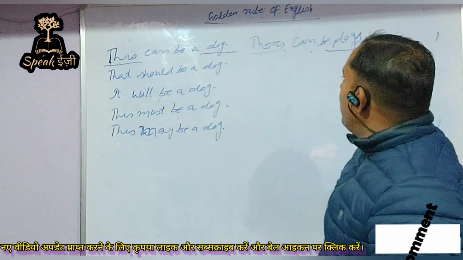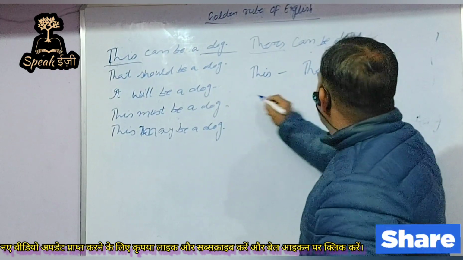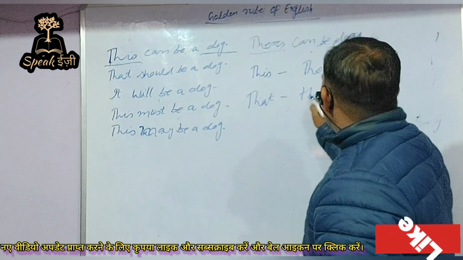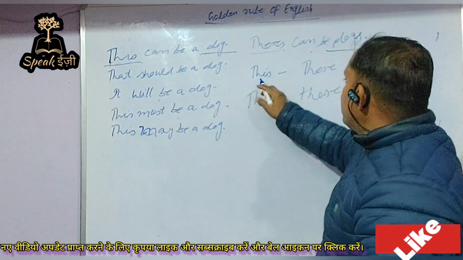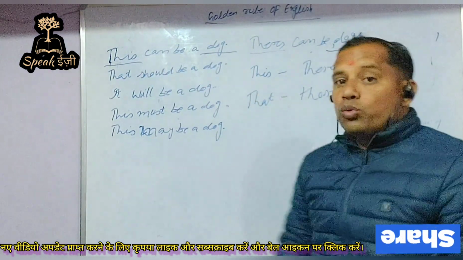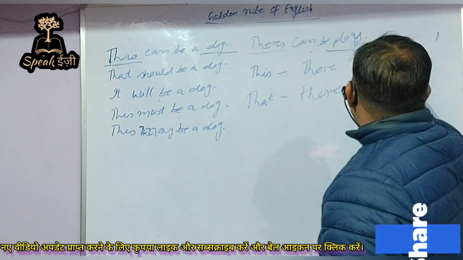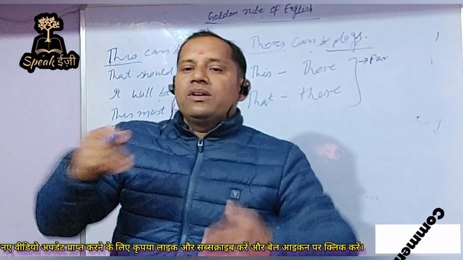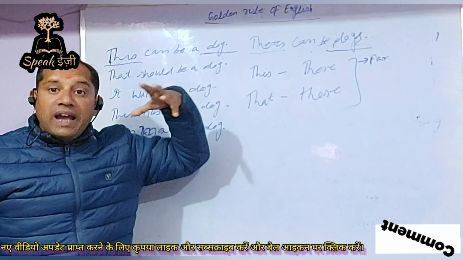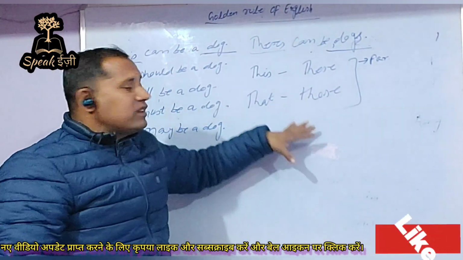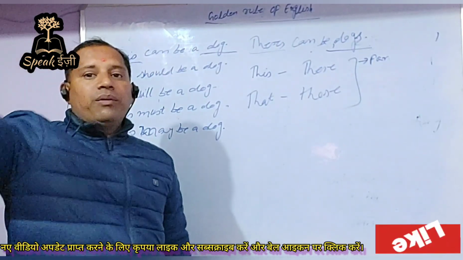So now another important thing: this, these, that, and those. What do these words imply? This and these: actually, these is the plural of this, and this and these are generally used to tell about the things which are near us. Similarly, those is the plural of that, and these two words, that and those, are used to explore the things which are away from us.